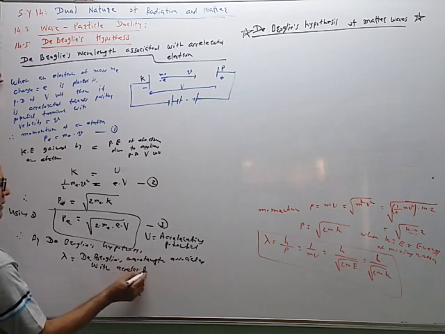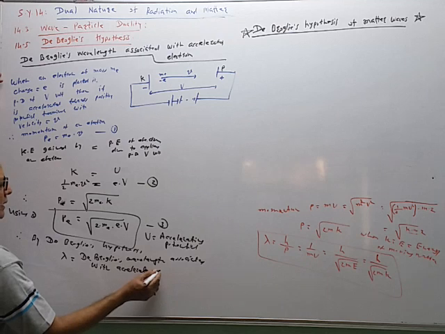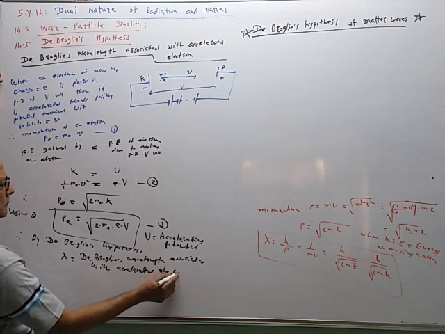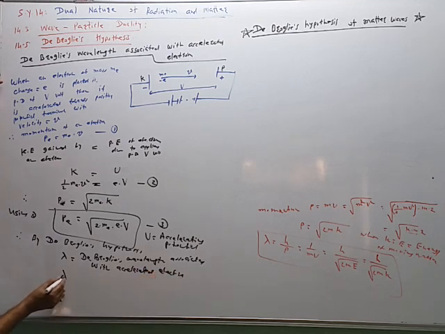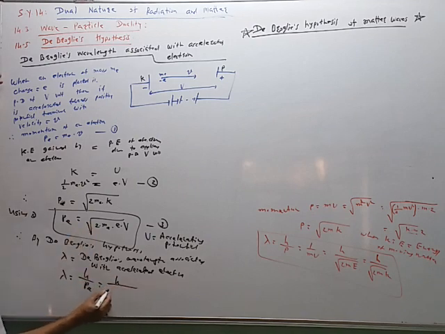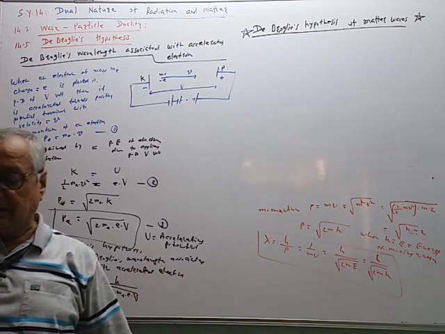The electron accelerated by potential V is given by lambda is equal to h upon p, and p is replaced by h upon under root 2 times mass of the electron, charge of the electron into the accelerating potential V, like this.